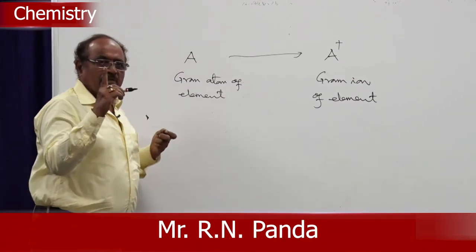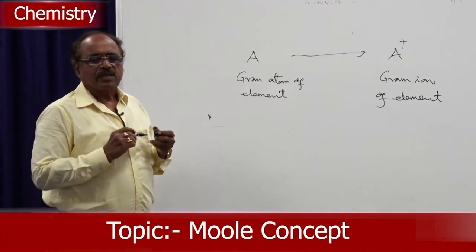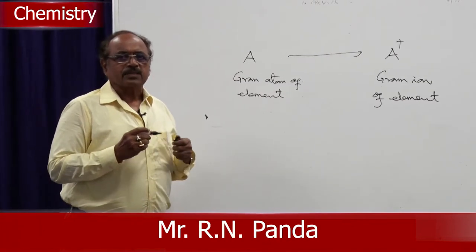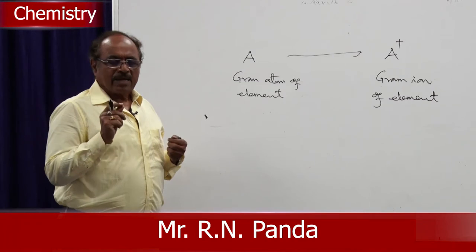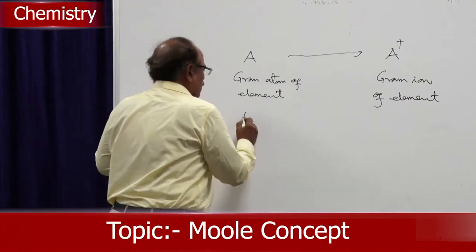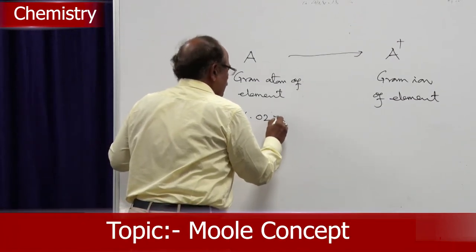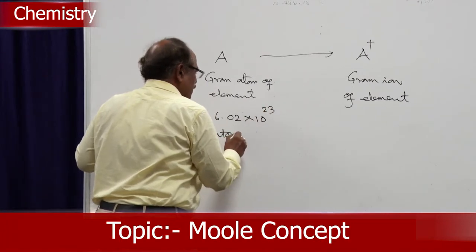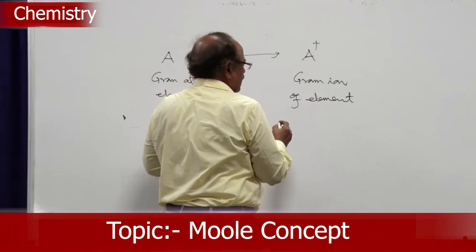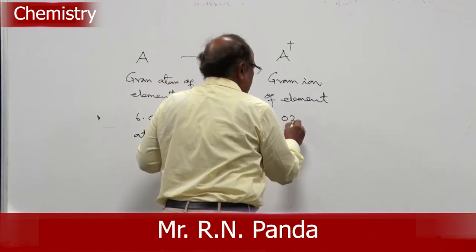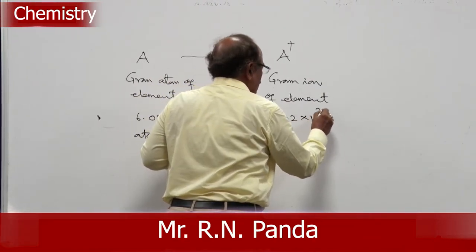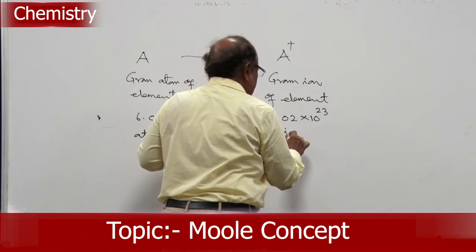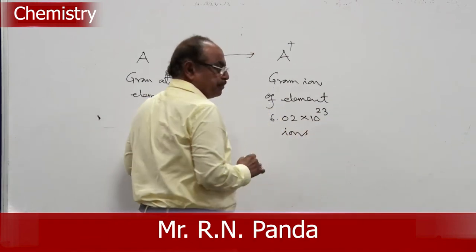1 gram atom contains 1 Avogadro number of atoms. Last class we discussed that 1 gram atom contains 1 Avogadro number of atoms. So, that number of atoms is there. So, how many ions will be here? Here also 6.02 × 10^23 ions will be there.